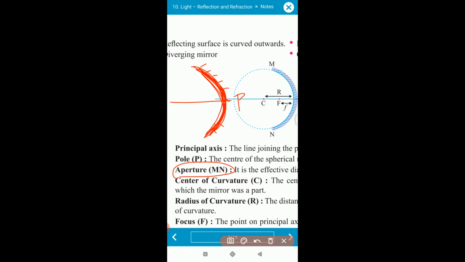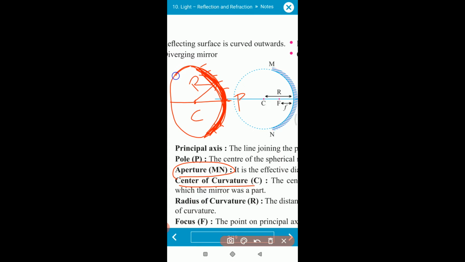Now the next terminology, center of curvature. Now see, the mirror is made from a spherical globe. The spherical globe has some center and the spherical globe also has some radius.